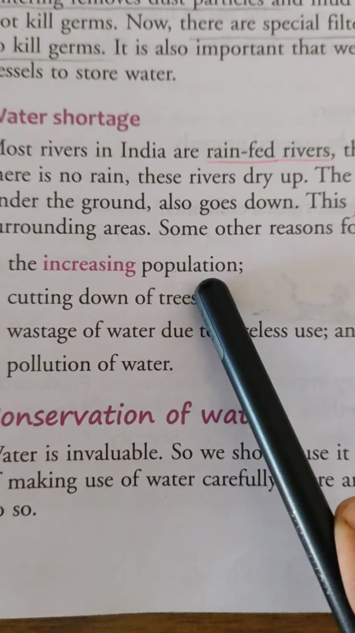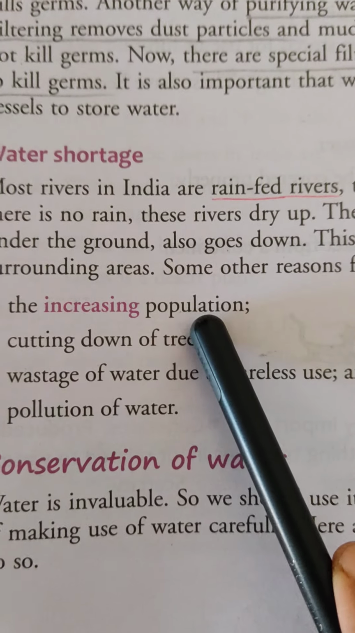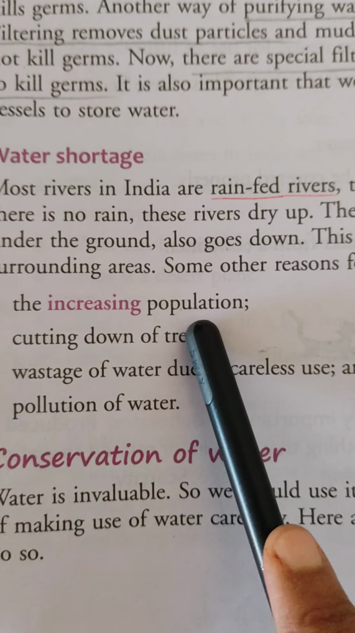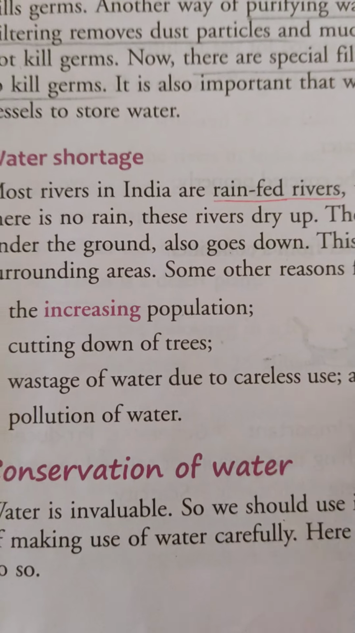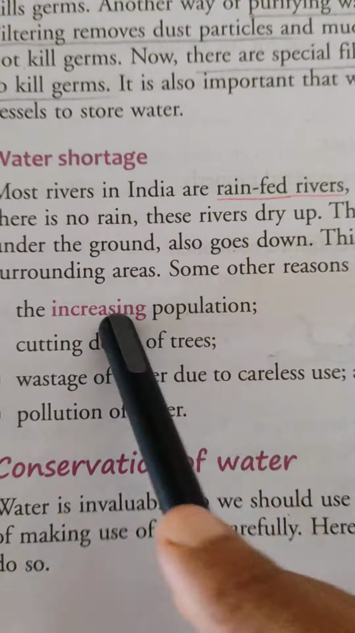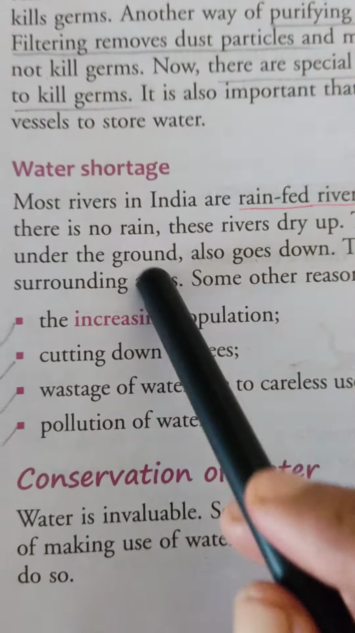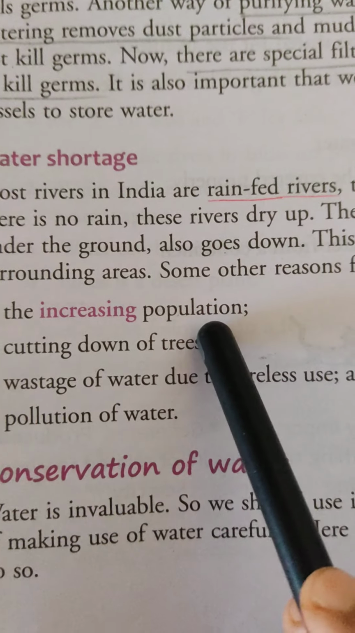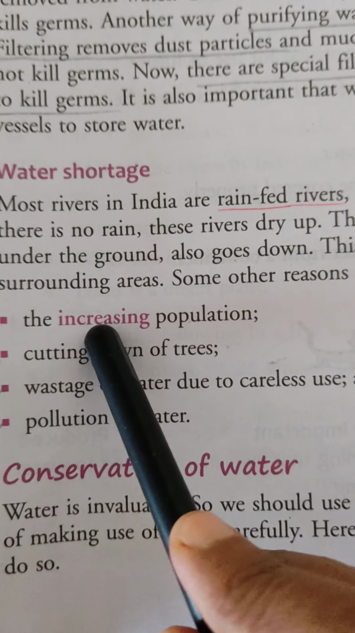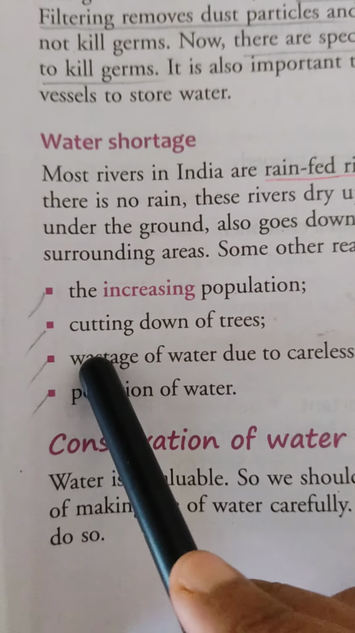See, the increasing population. If the population increases, if people increase more and more, then there will be water shortage. Because if the population is less and rainwater is there, it will be adjusted by the people and the water. According to their need, they are getting a sufficient amount of water. But if people increase in this world, they will face the problem of scarcity of water.